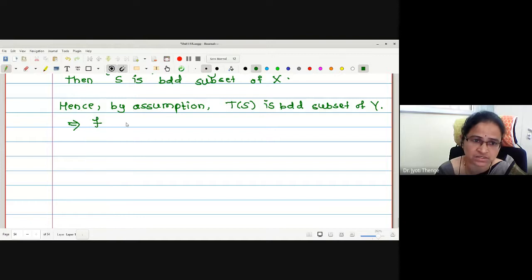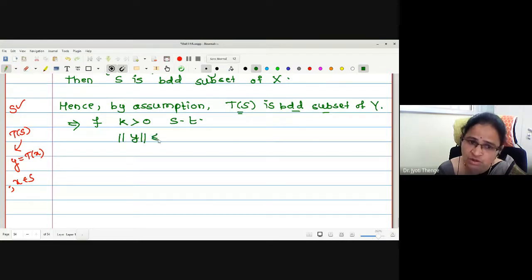This implies there exists a positive constant k greater than 0 such that, by the definition of bounded set, what is the nature of an element in T of S? S and T of S are two sets. If any y is in T of S, this y is a T image of some element in S, so y is of the type T of x for x in S. Therefore, there exists k greater than 0 such that norm of y is less than or equal to k for all y in T of S.